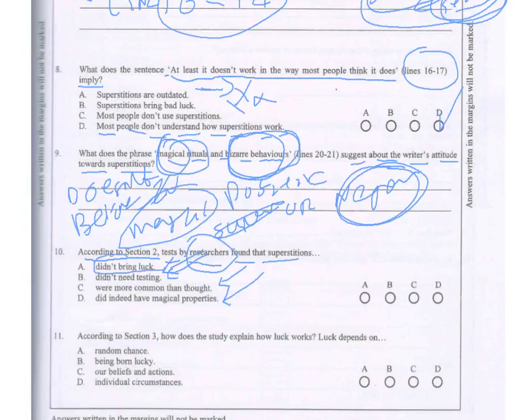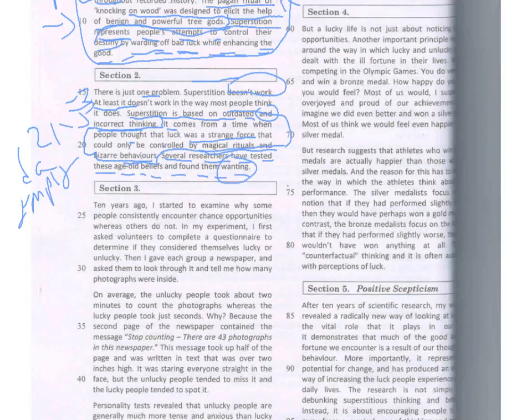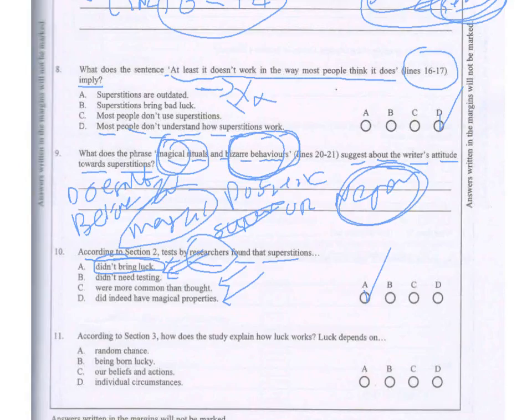It means what? It didn't bring luck. It didn't say it didn't need more testing. It means it didn't bring luck. It didn't have proof that a rabbit's foot or knock on wood will bring luck. So the answer is "didn't bring luck." It doesn't talk about testing. It is not more common. It's not about magical properties. Did it indeed have magical properties? No, it did not. So the answer is A.